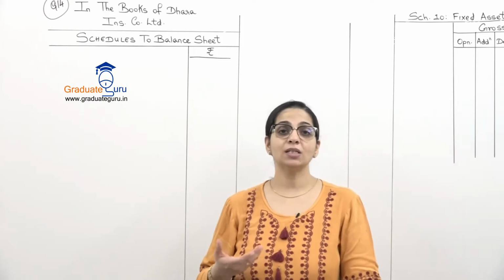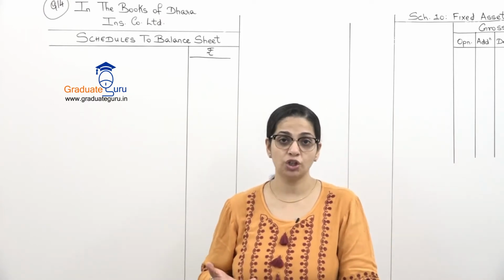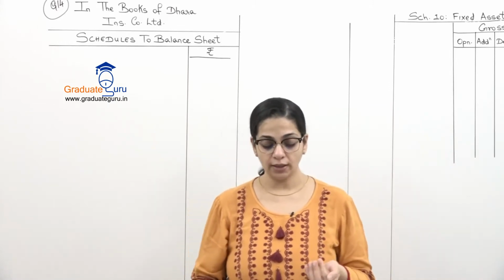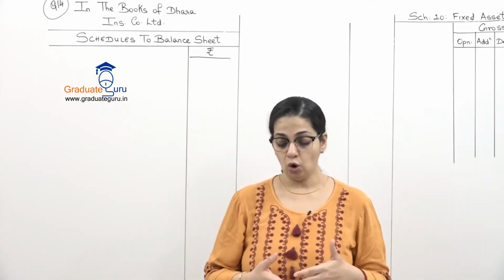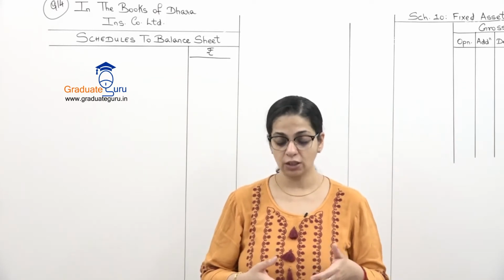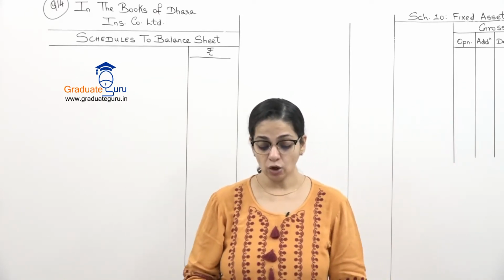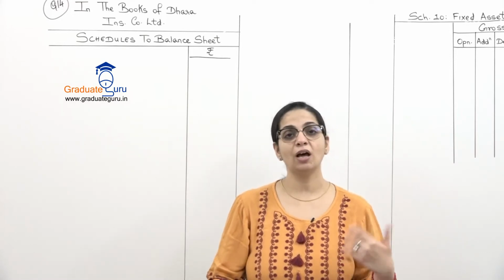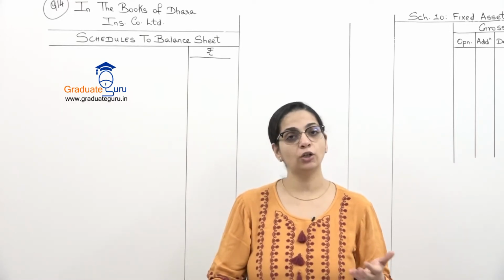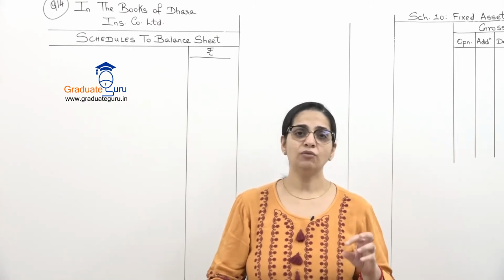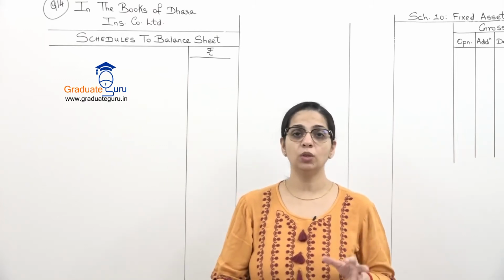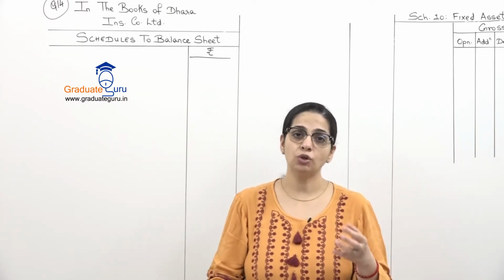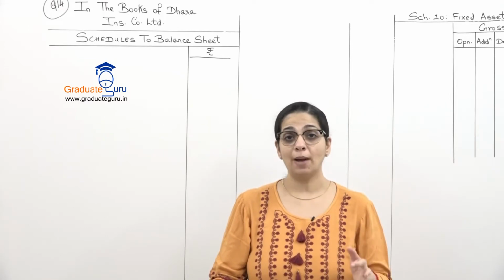Adjustments में they've given us some information for disclosure in the schedules. So they've said loan to state government is secured against mortgage of property. Loan to SafeSure Bank Limited is secured against vehicles. And all loans are repayable after 12 months. That is all our long-term loans from the date of the balance sheet. So ये information use करके हमें सिर्फ schedules बनाने हैं. Why I am doing this sum? So that you understand which amount goes in which schedule in your balance sheet.